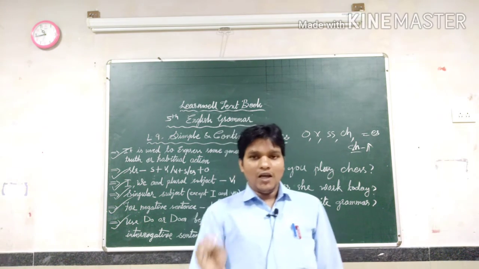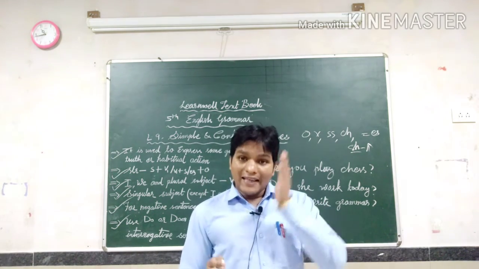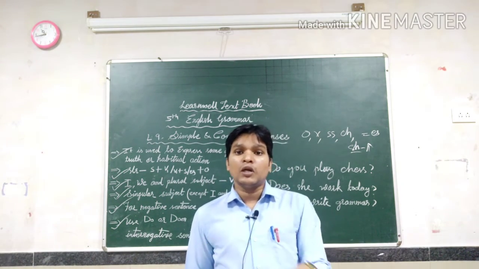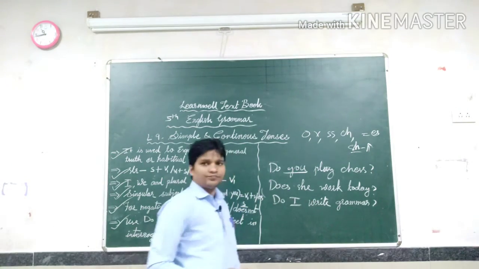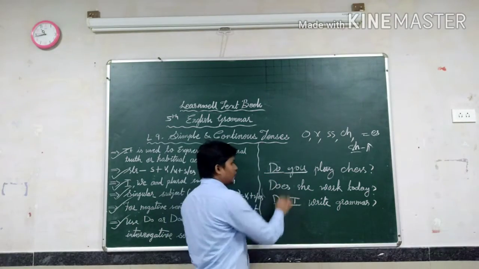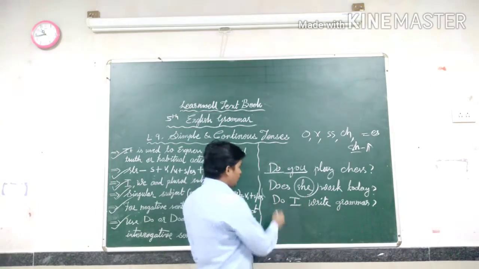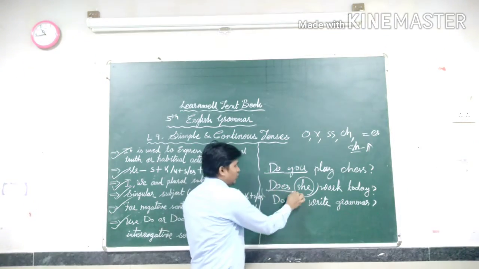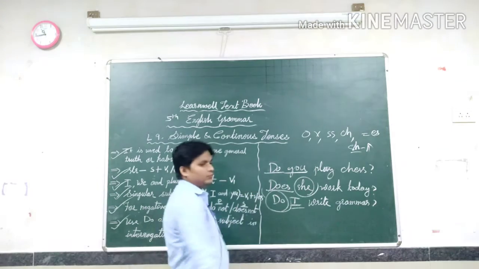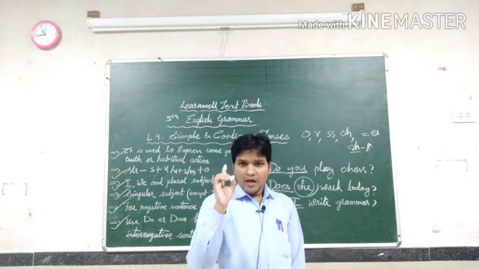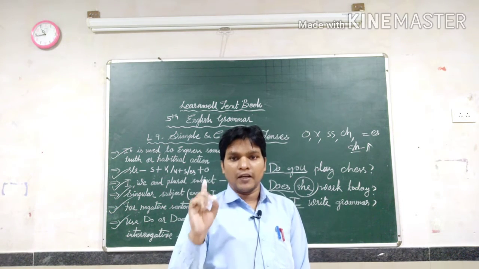I, we and all the plural subjects will come with do. Except I and we, all the singular subjects will come with does. So here the subject is you, that's why what came? Do. Here the subject is she, that's why came what? Does. Here the subject is I, that's why came do. According to the subject, the verb forms will change frequently.